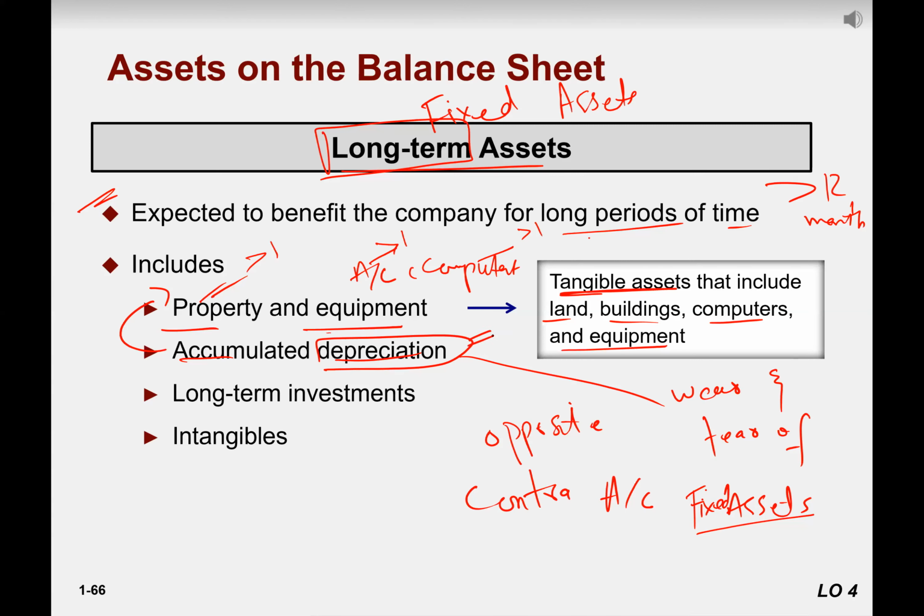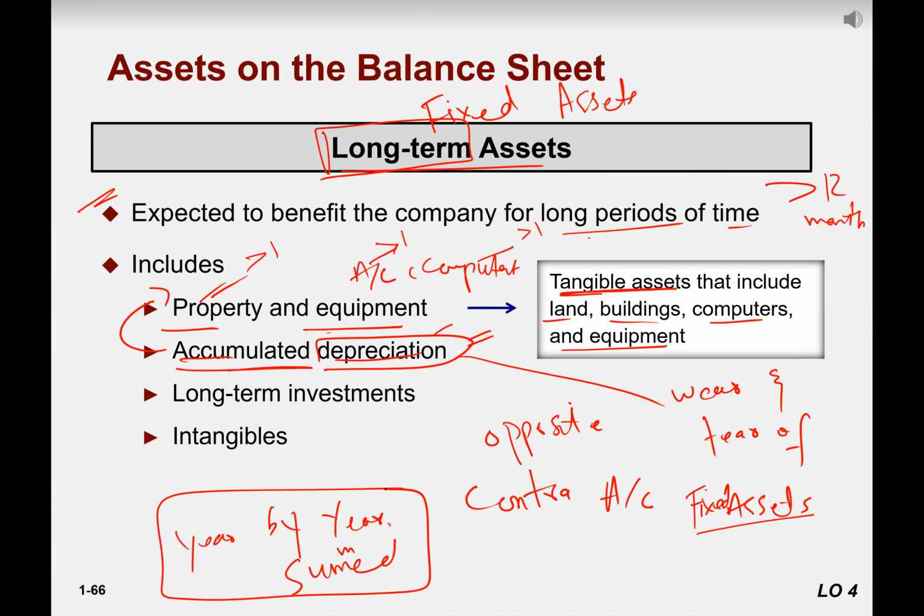We have a complete chapter on how we calculate the depreciation, but look at that accumulated. What do we mean by accumulated? Year by year. How much is the year by year depreciation accumulated? Year by year summed, right?